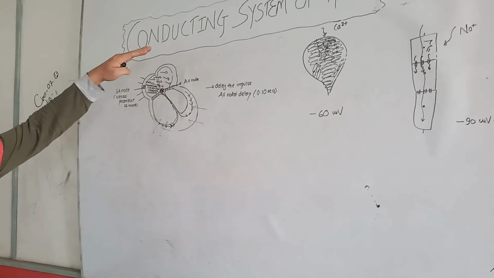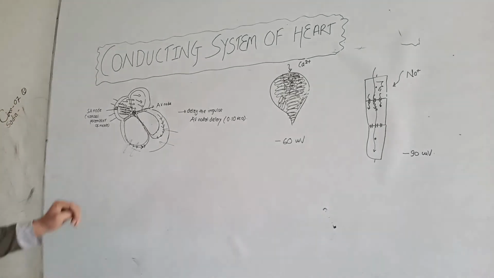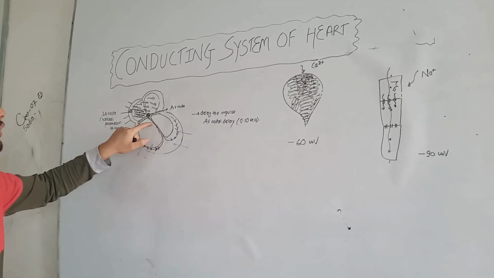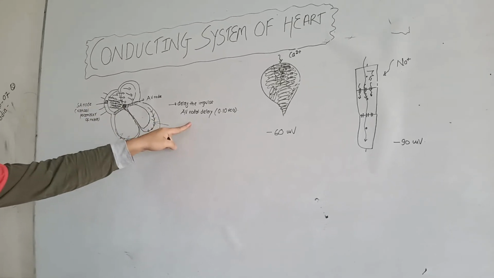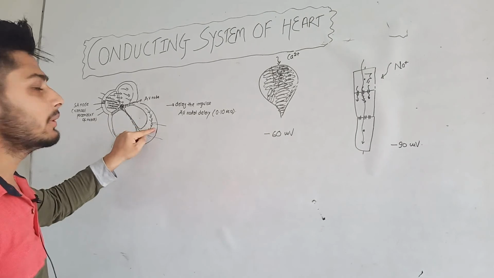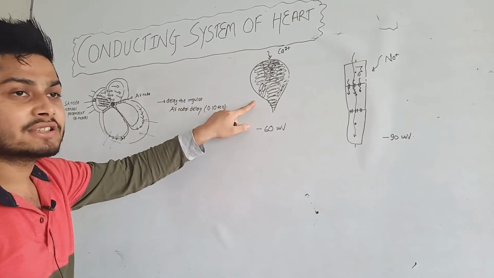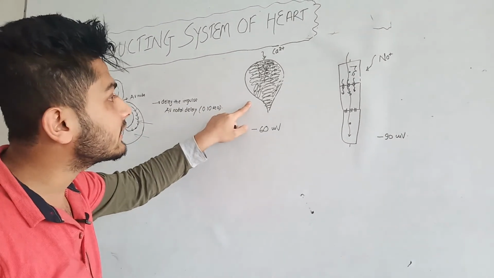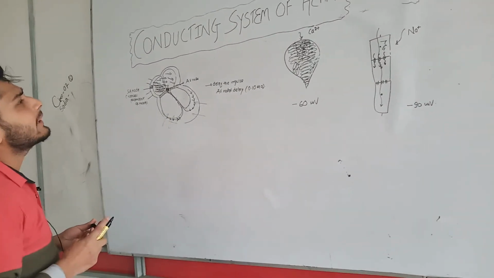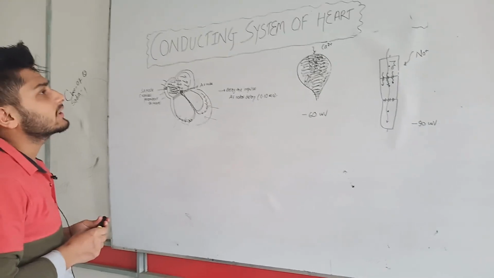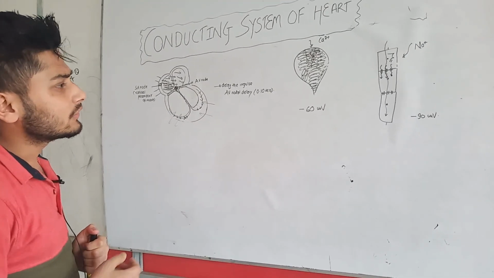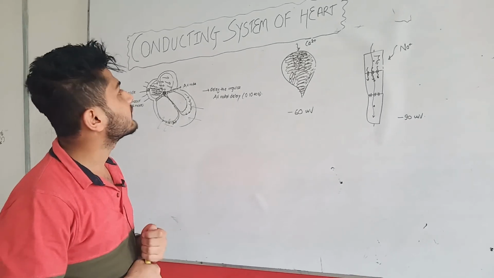So we studied the conducting system of the heart today. We studied the sinoatrial node, we studied the AV node, why AV nodal delay is necessary, how long the AV nodal delay is, and the difference between the AV node and the Purkinje cells: why the AV node is slow conducting and why the Purkinje cells are fast conducting. So this is everything about the conducting system of the heart. This much is necessary to understand the clear concept of the conducting system of the heart.